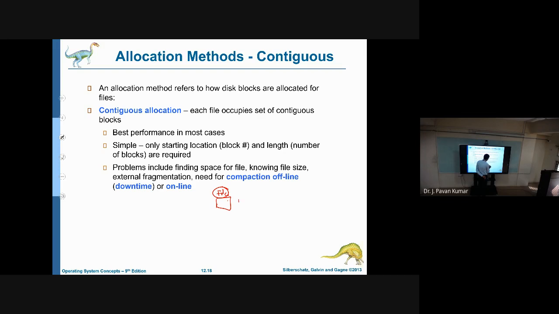These blocks need not be present contiguously in the disk. Try to understand, a file will contain several blocks. This is one block, this is another block, like this we will be having several blocks. Suppose we are having 5 blocks. These blocks need not be contiguous or present at the same place. They can be distributed as well. So how are we able to allocate these blocks?